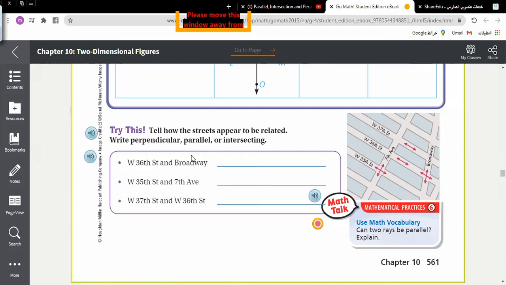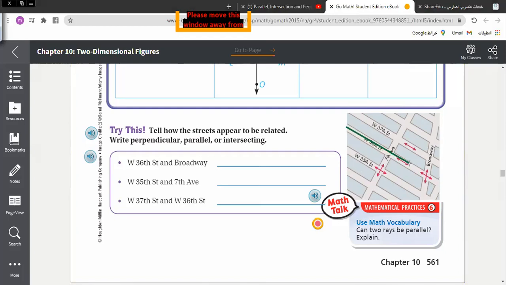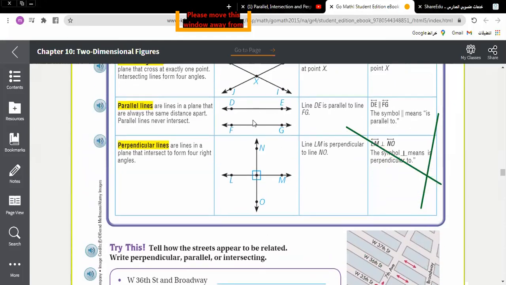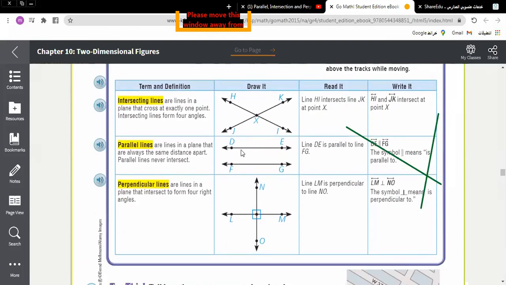If we imagine that this is a straight line, you imagine this is a straight line, and Broadway is a straight line as well. Are they two intersecting, two parallel, or two perpendicular lines? Parallel lines, you said parallel lines.